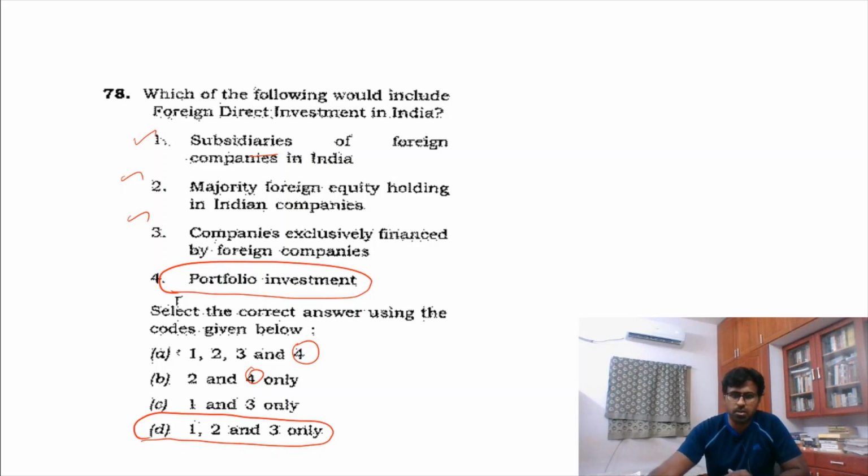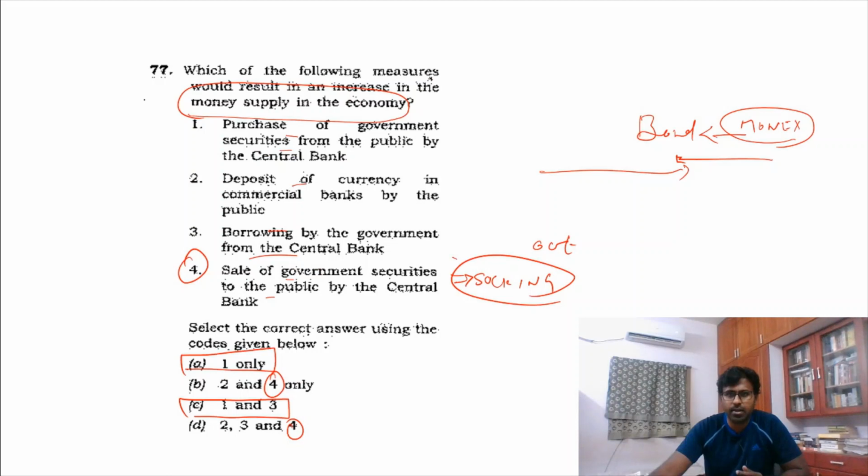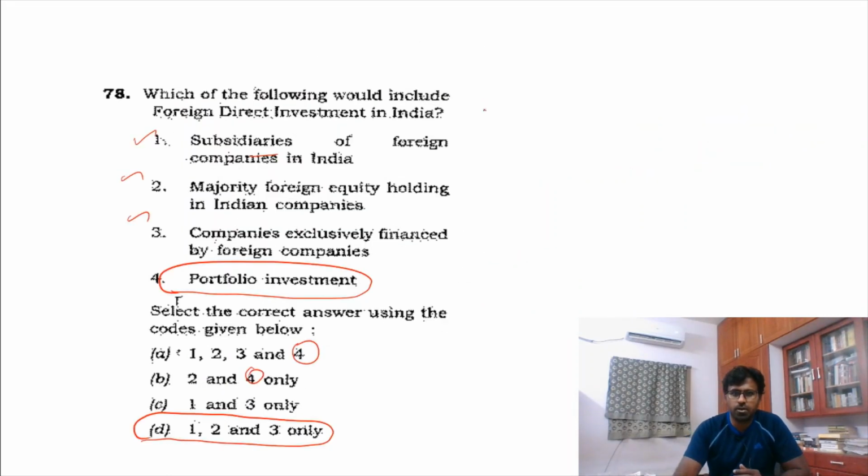So this, if you see, can be a direct question in Shankar Ganesh book. It is directly there. So it is the 14th question. So we have 14, 20.